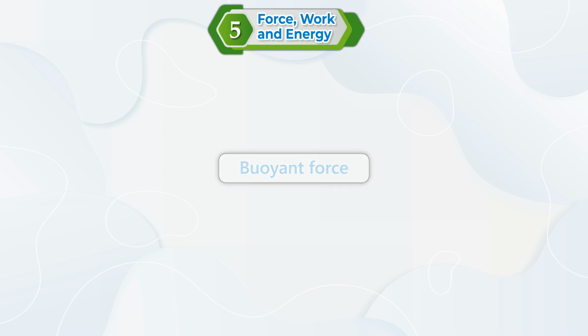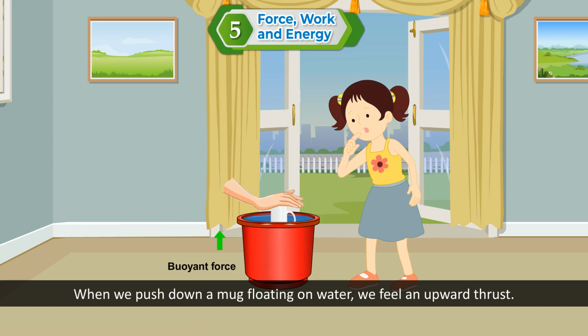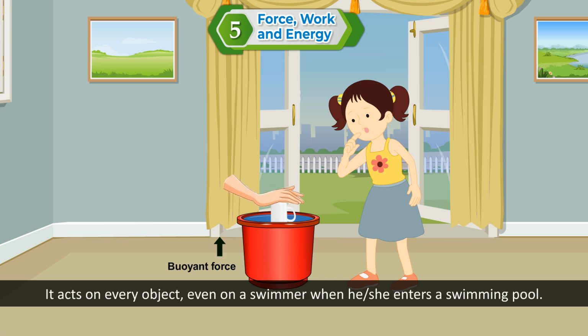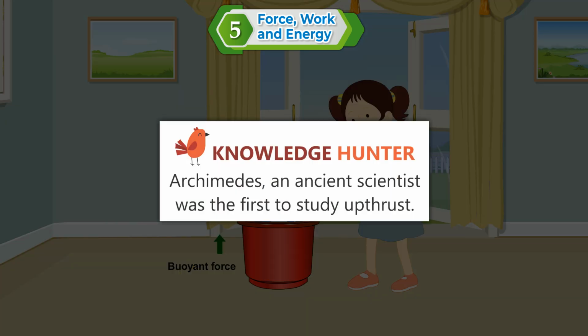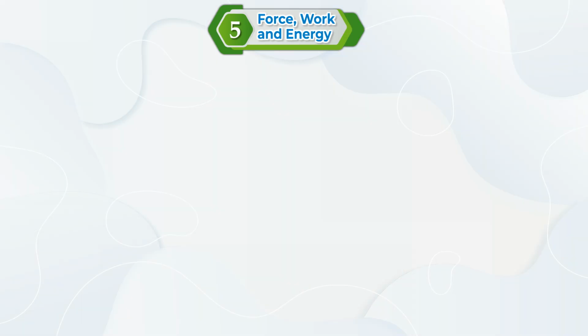Buoyant force. When we push down a mug floating on water, we feel an upward thrust. The upward push of water on a floating object is known as buoyant force. It acts on every object, even on a swimmer when he or she enters a swimming pool. Knowledge hunter. Archimedes, an ancient scientist, was the first to study upthrust.